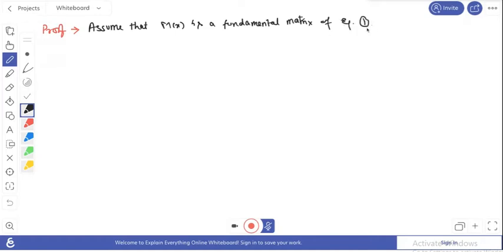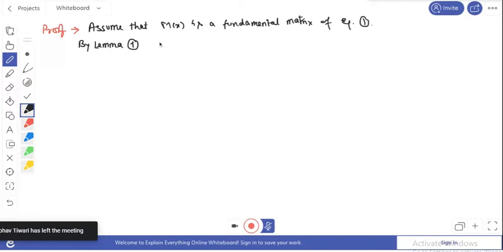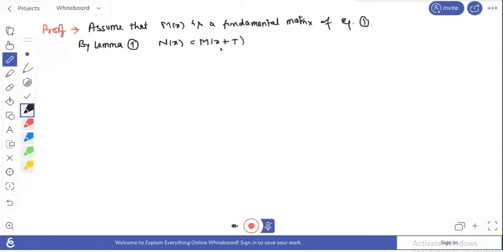Okay, so by lemma 1, the previous lemma, you know that N(x) equals M(x) plus T, if M is the fundamental matrix of this Floquet system, and this is also a fundamental matrix of your Floquet form, a fundamental matrix of system 1. Okay, so this is equation first.